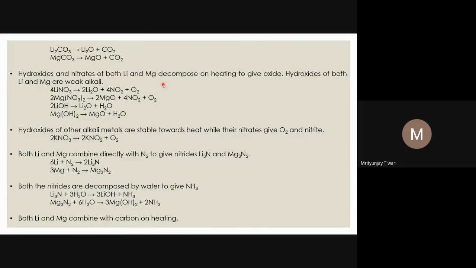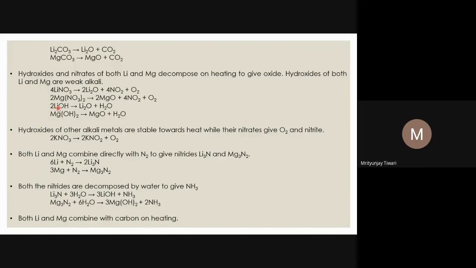Hydroxides and nitrates of both lithium and magnesium decompose on heating to give oxides. We have seen that lithium nitrate decomposes to give lithium oxide, whereas the nitrates of other alkali metals give nitrite. Similarly, magnesium nitrate also decomposes to give magnesium oxide, and NO2, nitrogen dioxide, and oxygen gases are released in both cases. Similar reactions we also see for lithium hydroxide and magnesium hydroxide. Similar reactions do not happen for the other alkali metal hydroxides.